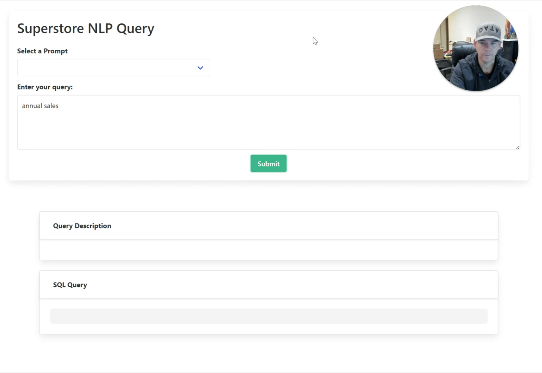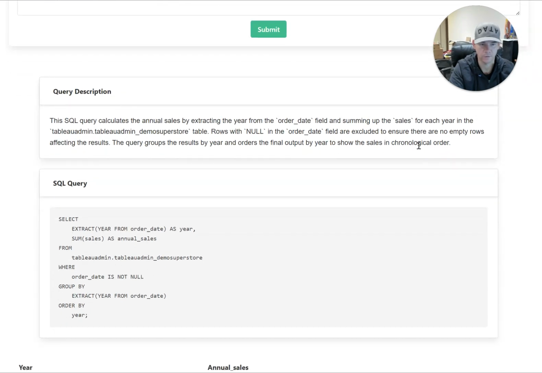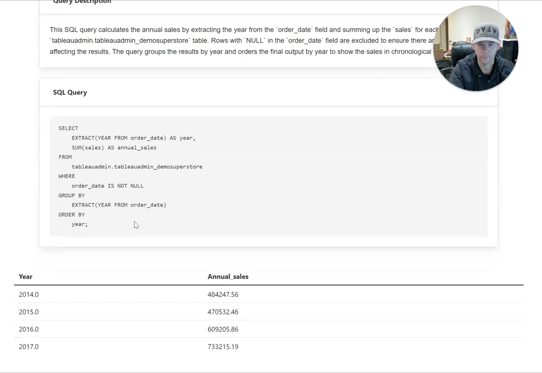And if I submit that, this is going through the OpenAI API. And what we're going to get back is a description of how OpenAI processed that question and the query that was created, and then the results. So you've got 2014 at 484,247.